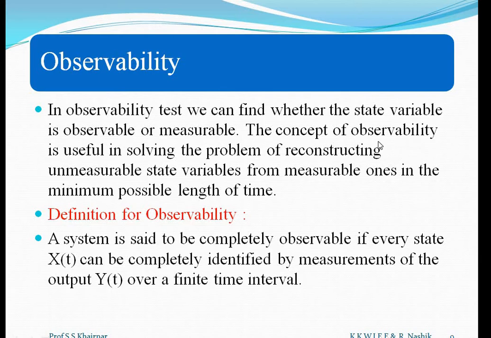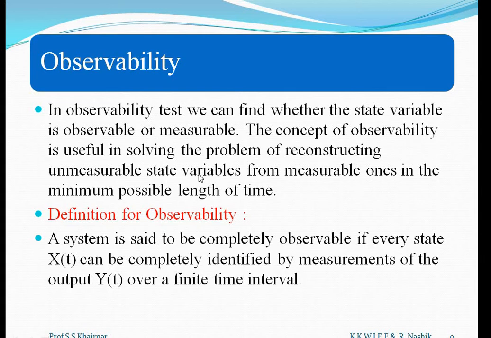The concept of observability is useful in solving the problem of reconstructing unmeasurable state variables from measurable ones in the minimum possible length of time. Now what is the meaning of this? What are measurable and unmeasurable state variables? Consider a simple example, suppose 5 state variables, indicated as x1, x2, x3, x4 and x5.